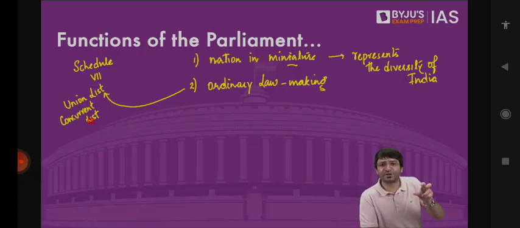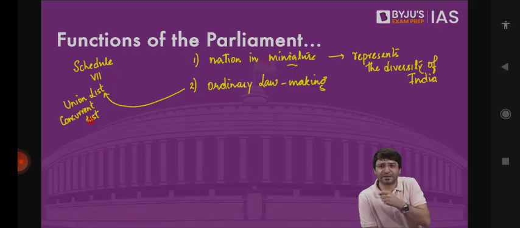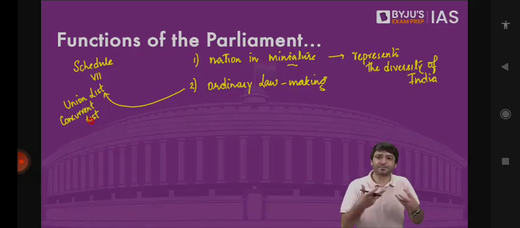If tomorrow there are 3 bills which are to be presented to the Parliament, one replacing the Evidence Act, the other replacing the criminal procedure, the other replacing the civil procedure, all these are the laws to be passed by the Parliament, because that is the power of the Parliament to make ordinary laws.